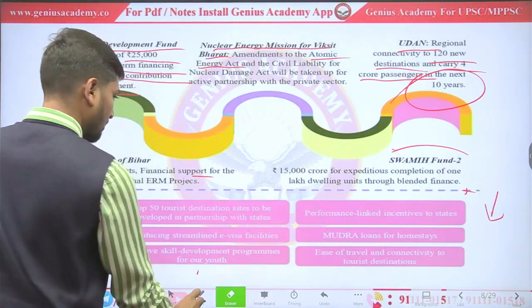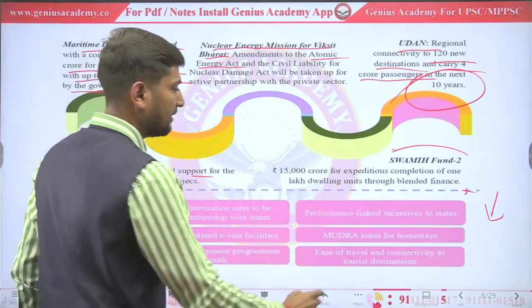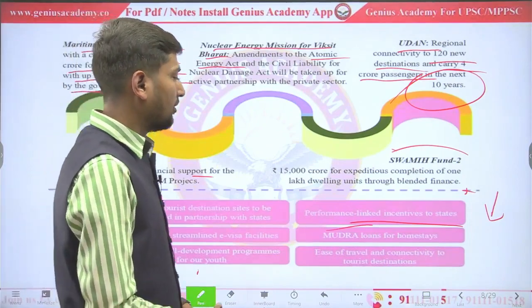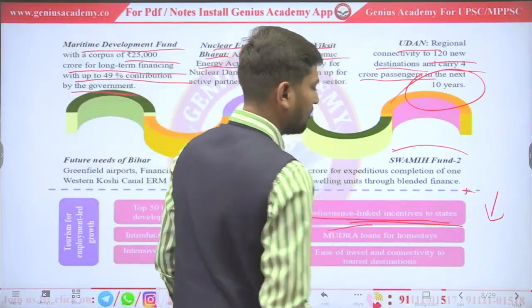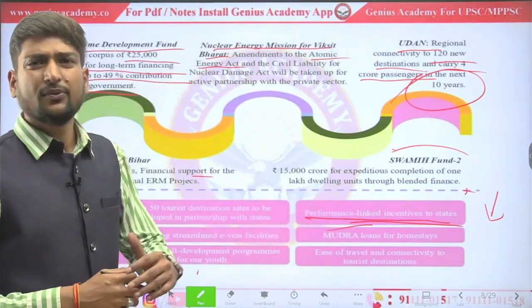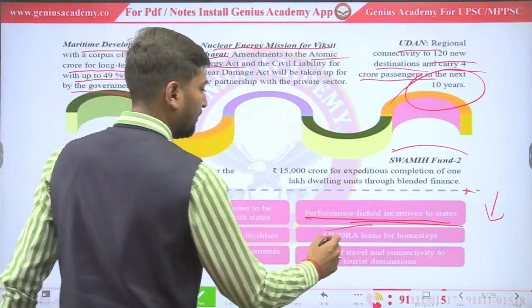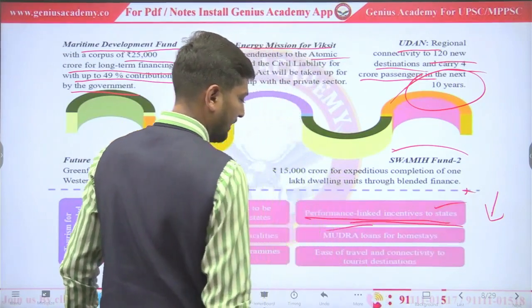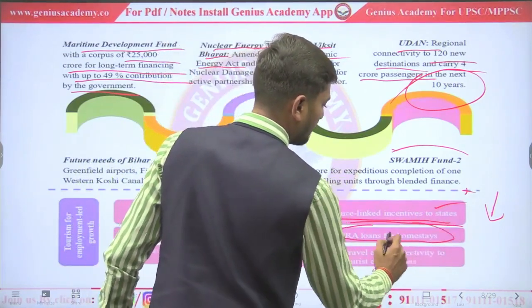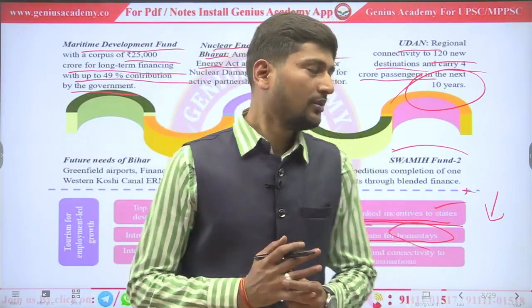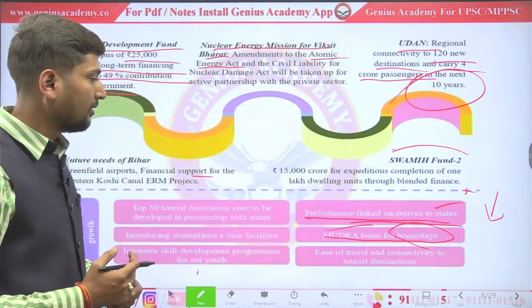So now performance link incentive to the state. So this performance link incentive was also launched by government for manufacturing sector during corona. So now government will provide money to states. Mudra loans for home stays. See, home stays is now so much in demand.